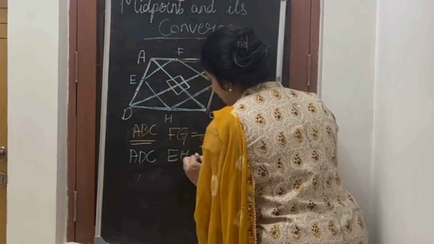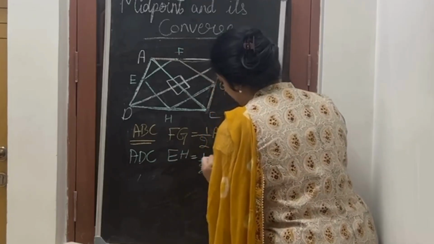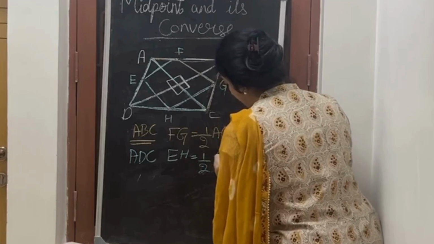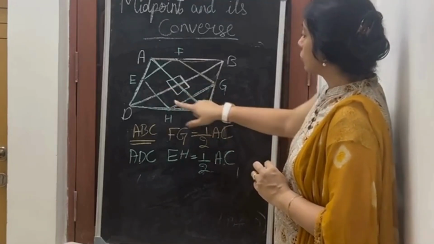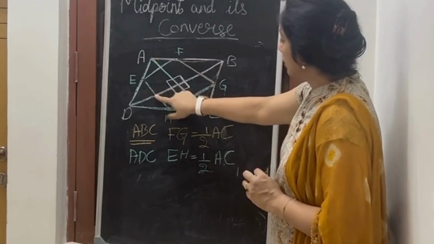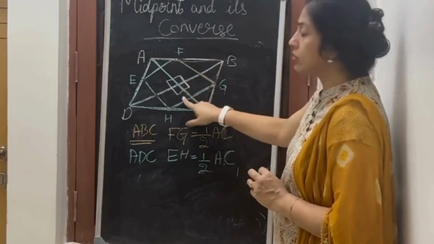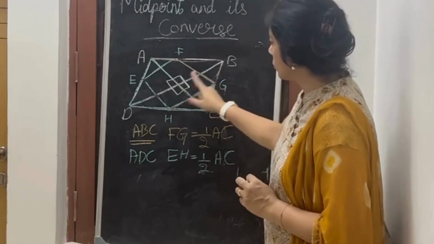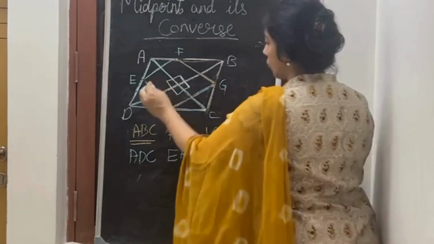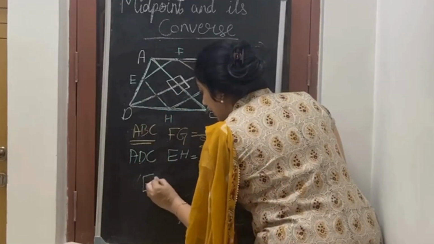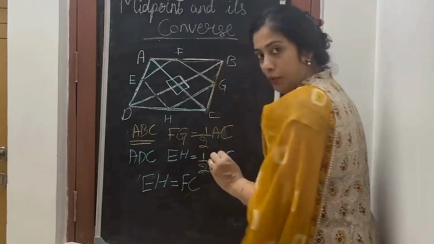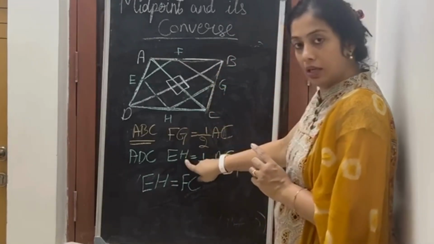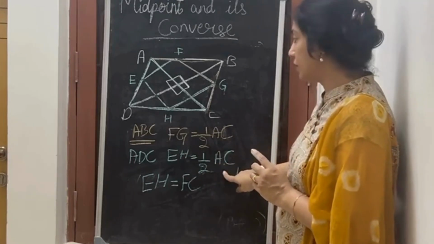Again given. So now, because this is half of AC and this is also half of AC, these two are equal to each other. Therefore EH is equal to FG. Both are equal to half of AC.